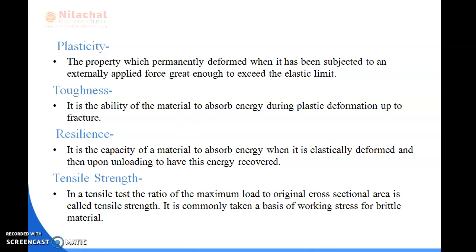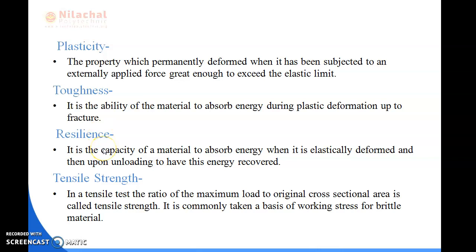For example, copper is extremely tough but cast iron is not. Copper has maximum toughness and cast iron has minimum toughness. For the static situation, toughness may be understood from the result of a tensile stress and tensile strain test. So that is all about the toughness of a material.